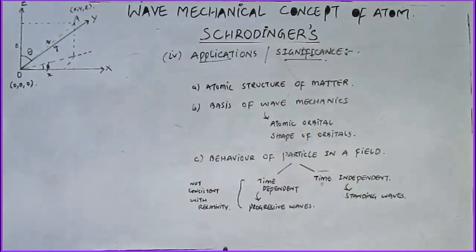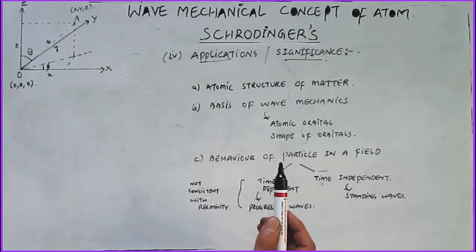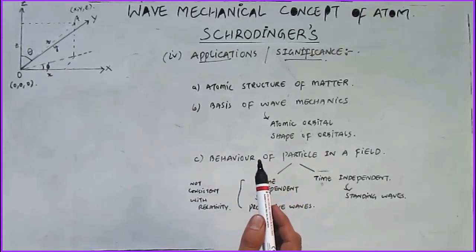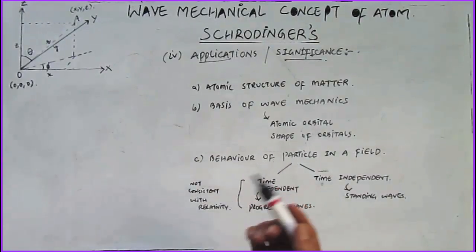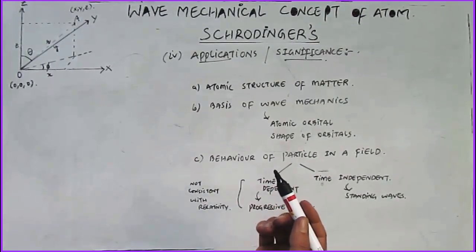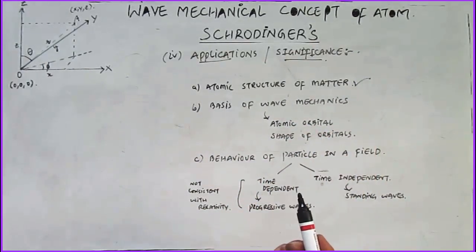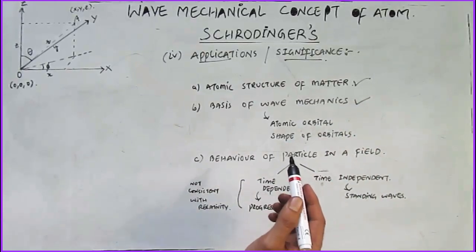Now moving towards the application part of the Schrodinger's wave equation. Schrodinger's wave equation shows all of the wave-like properties of matter and was one of the greatest achievements of the 20th century. It's used in physics and most of the chemistry to deal with problems about the atomic structure of matter. It's an extremely powerful mathematical tool and the whole basis of wave mechanics. So the whole of wave mechanics is based on Schrodinger's wave equation.